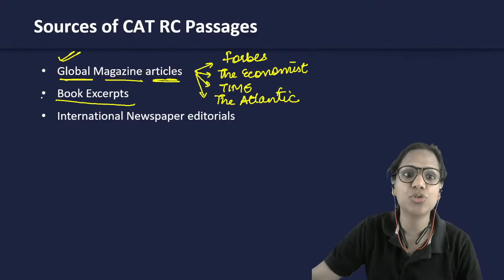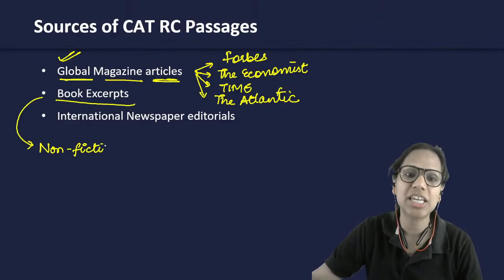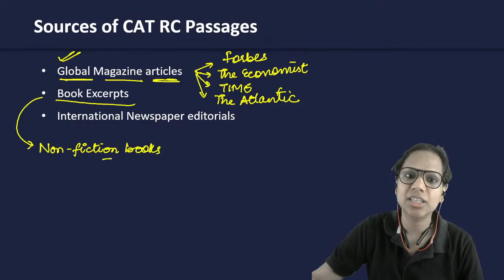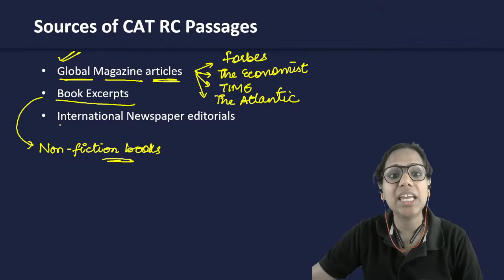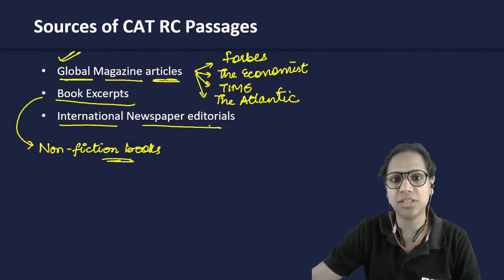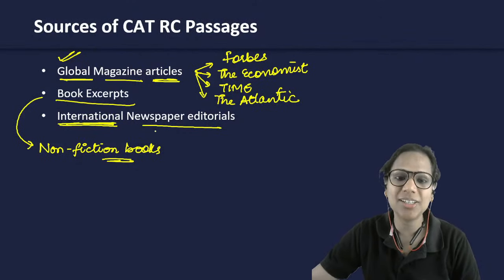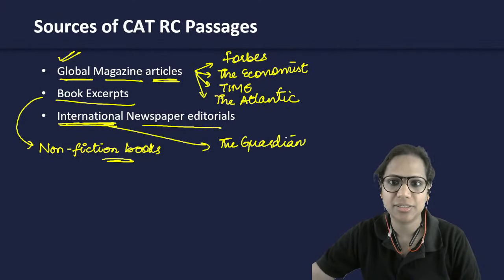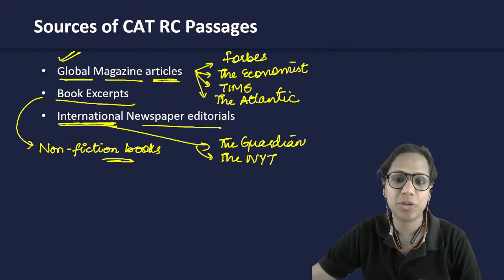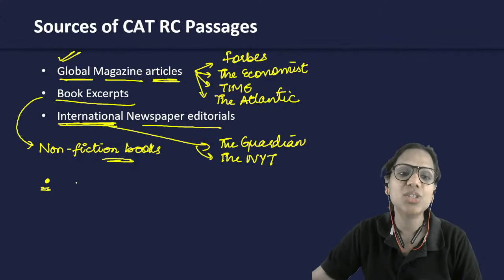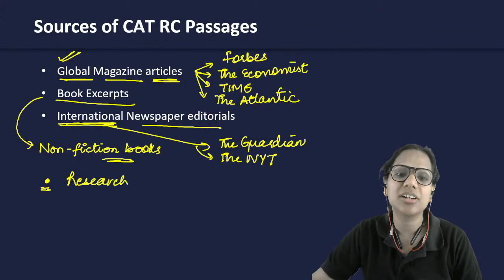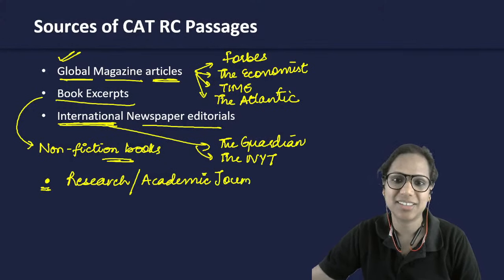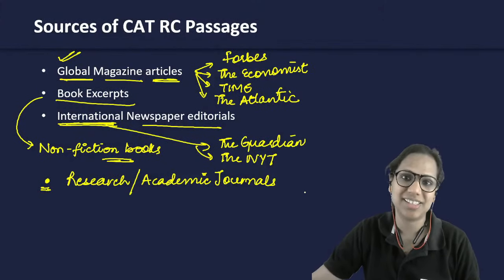Book excerpts have also appeared, right? Excerpts taken from non-fiction books have also appeared as RC passages. International newspaper editorials, right? So, again, see the word international here. Newspapers such as The Guardian, the NYT. And last year, as I said, I saw that some of your RC passages were taken from research or academic journals, right?